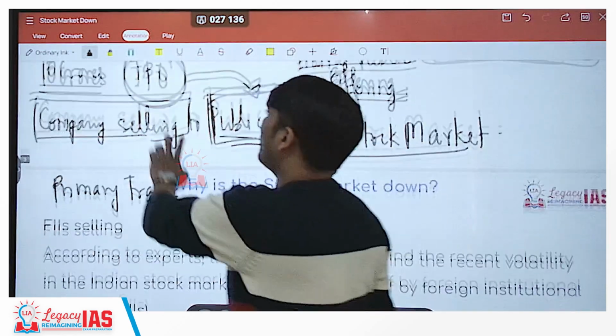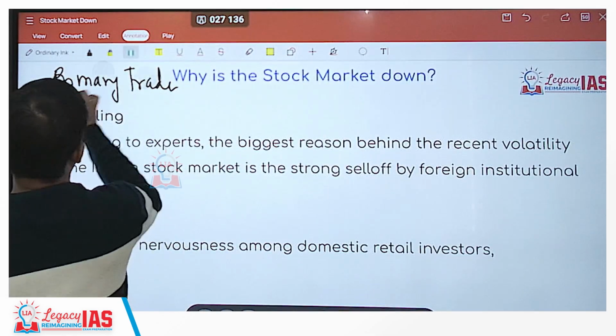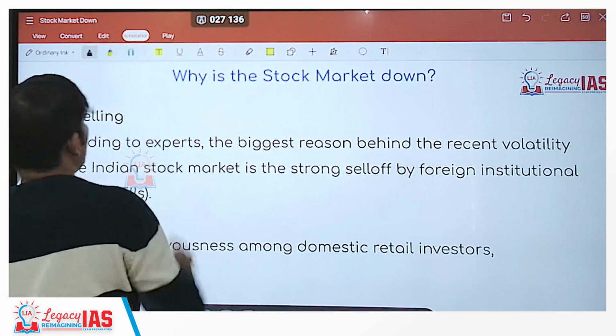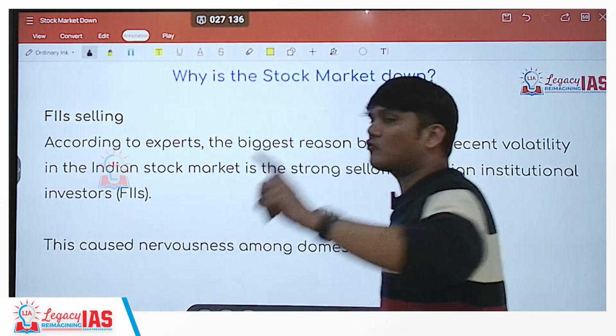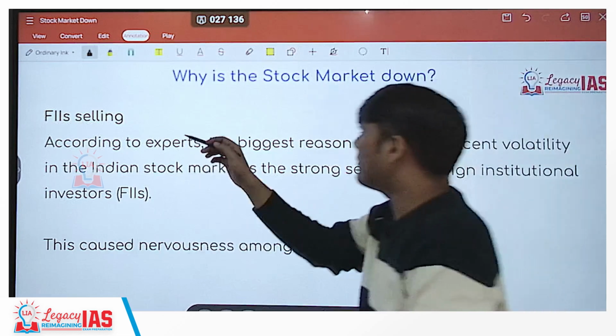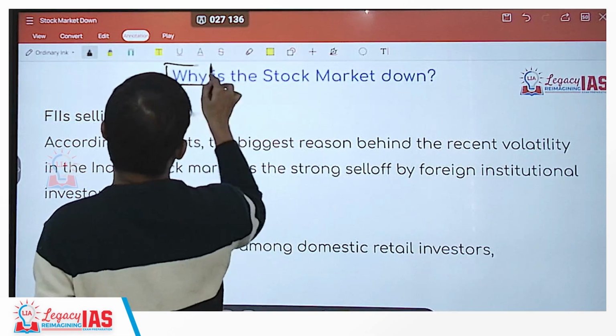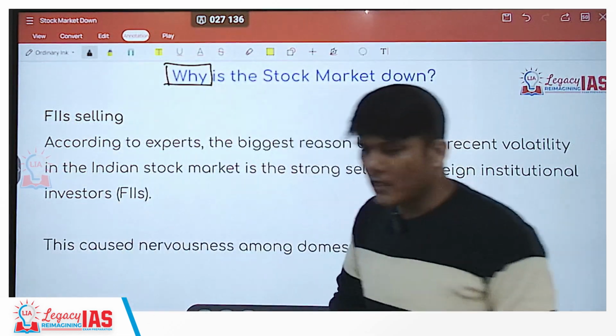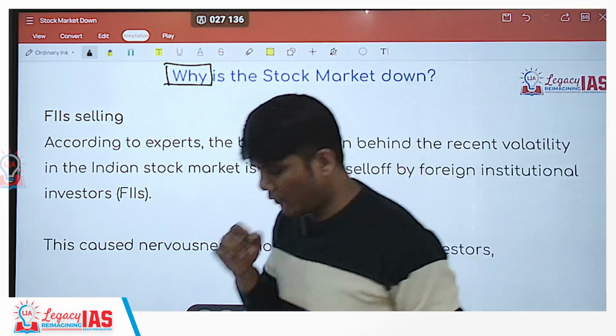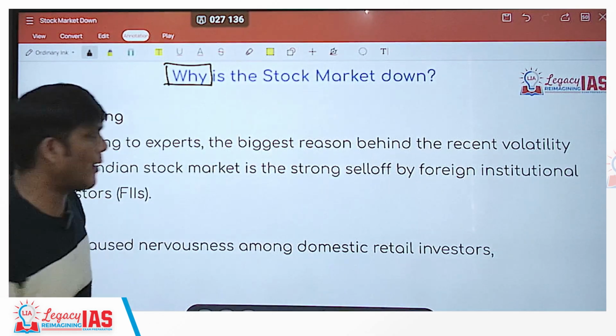Right? Now comes the question, guys, the most important question related to the things that are going on presently. What is happening presently? The stock market is coming down. So the question is, why is the stock market coming down? The experts have given 5 reasons for that. Let's look at them one by one.